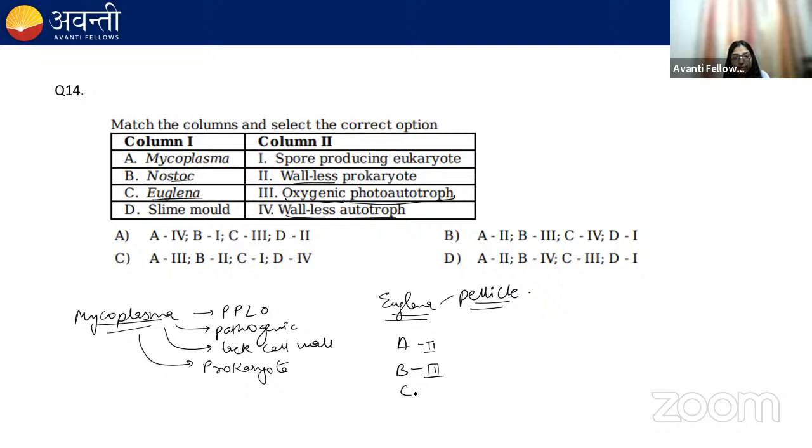C fourth. Slime molds, they are spore-producing eukaryotes. So D1, A second, B third, C fourth, and D1. So the correct option is B. I hope it is clear to everyone.